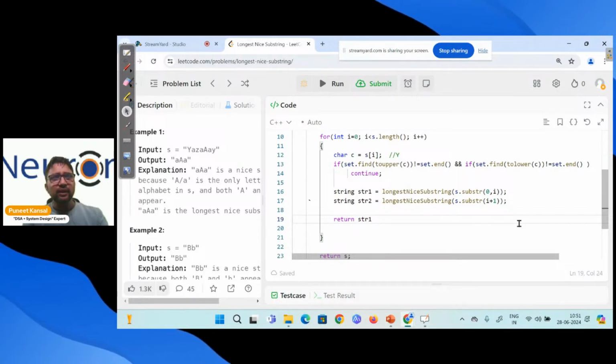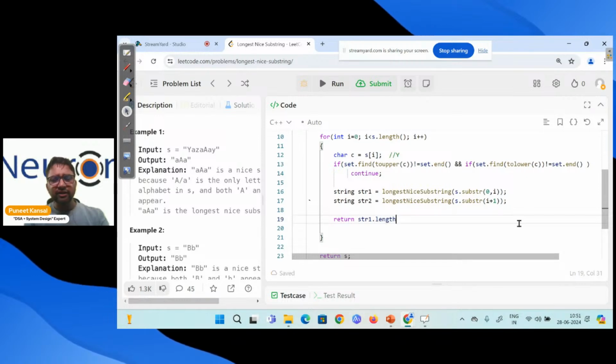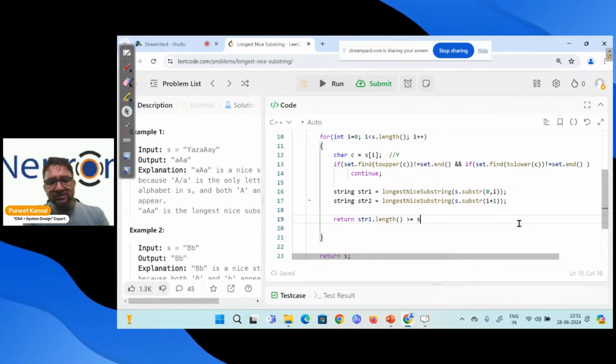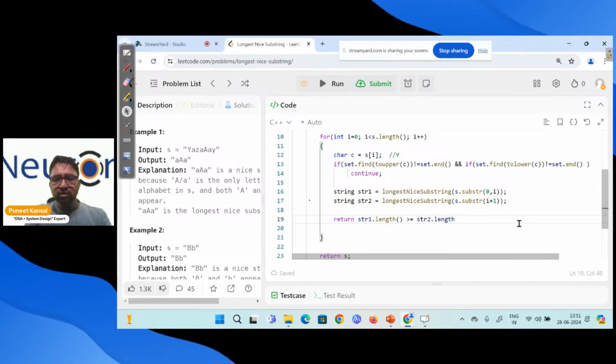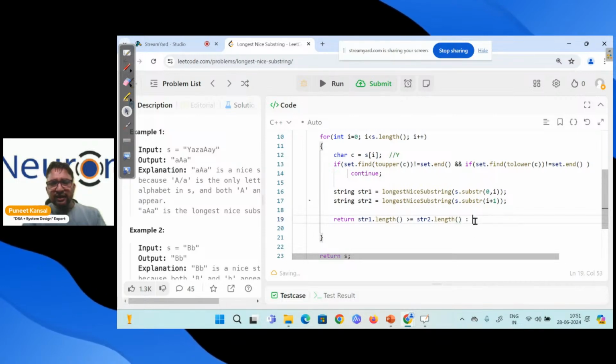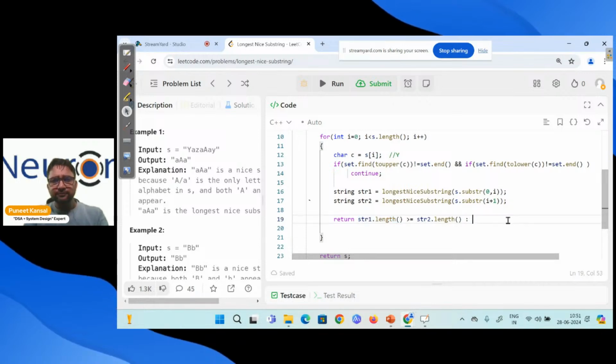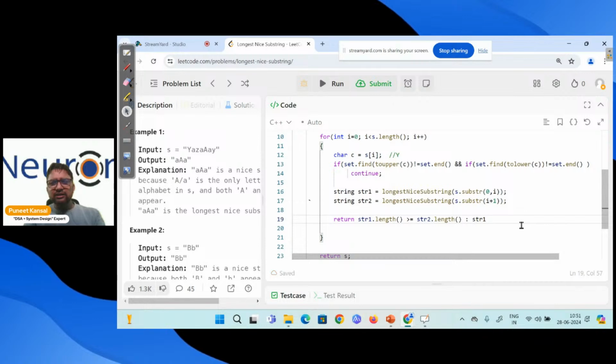Str1 is str1.length. If the length of str1 is greater than or equal to str2.length, then we can use a ternary operator over here. If this condition is satisfied, if this is greater, I will pass the str1 we are passing. Otherwise we are passing the str2.